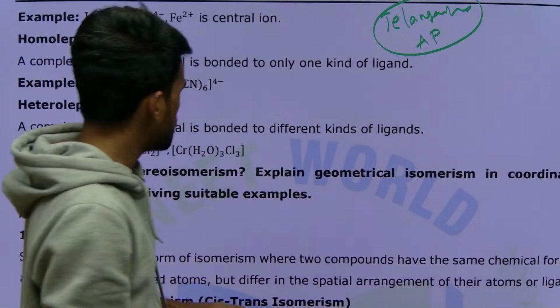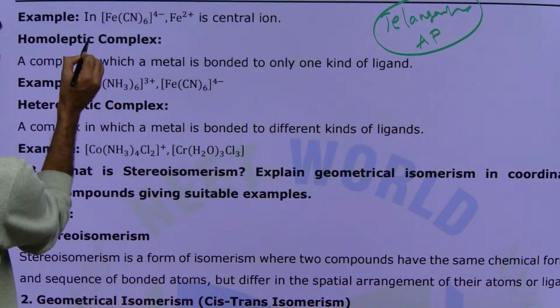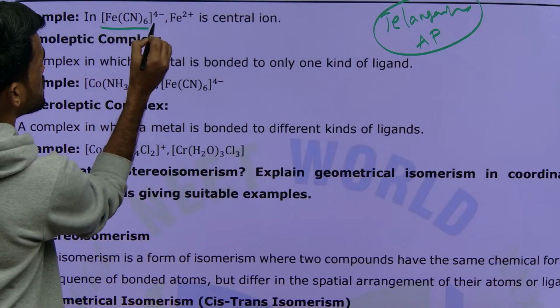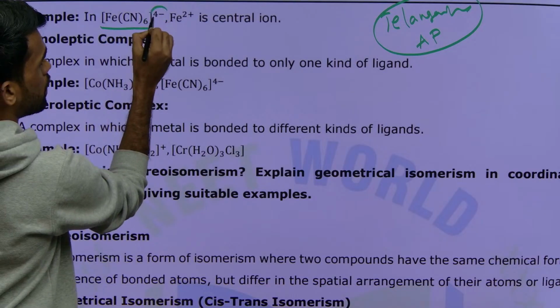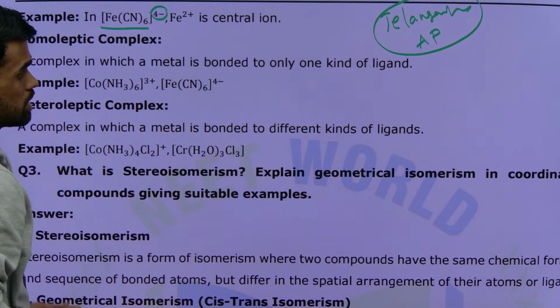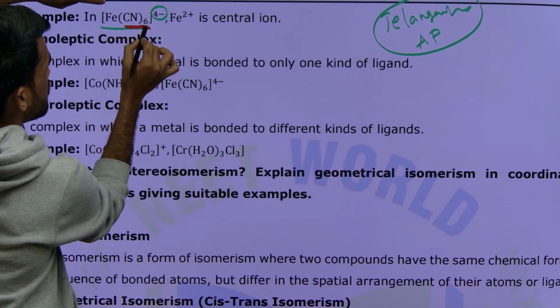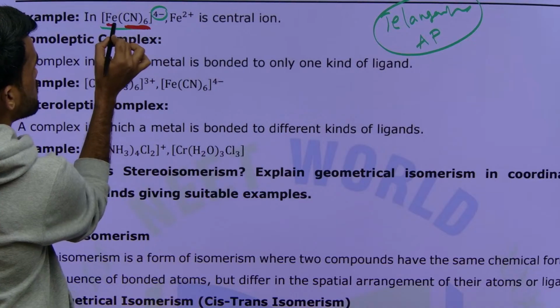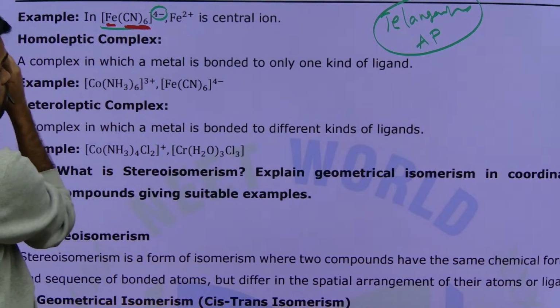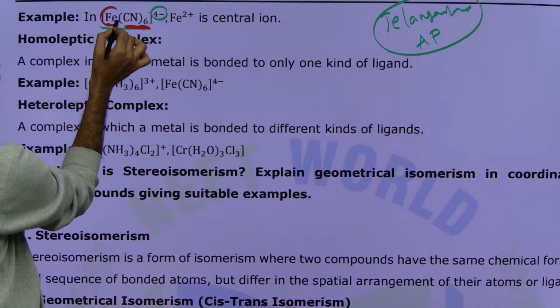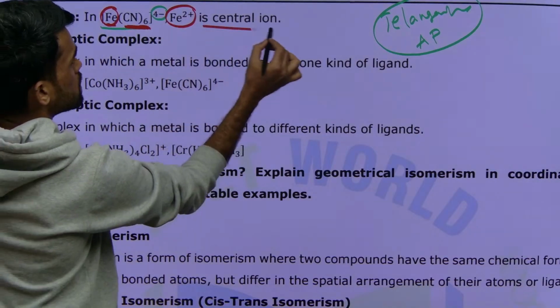Now look here. Next, if you see this example, [Fe(CN)6] with a 4- charge. What do we mean by this? 6 cyanide ligands are attached to the central atom here, iron. So what is the central atom here? Iron, that's it. Fe2+ is your central atom here.